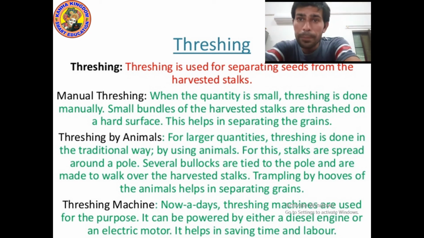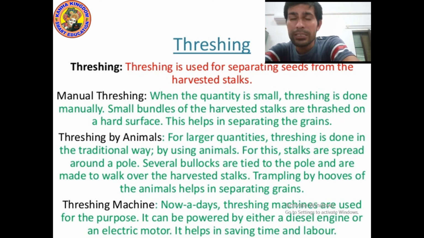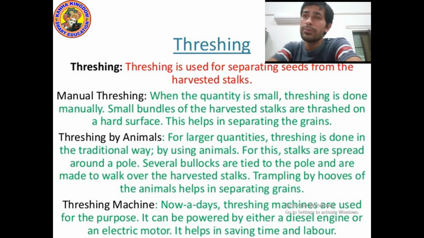So I hope kids you understood the meaning of threshing. Threshing is used for separating seeds from harvested stock. Why do we do threshing? Why do we use it? Threshing is used for separating seeds from the harvested stock.